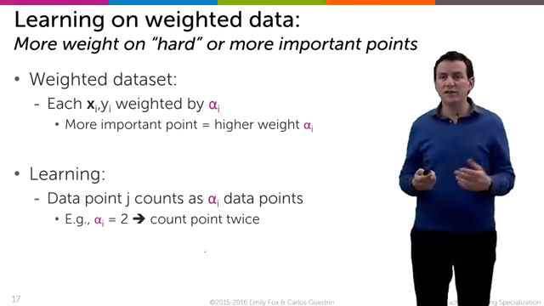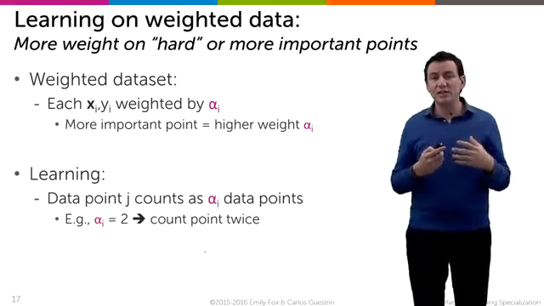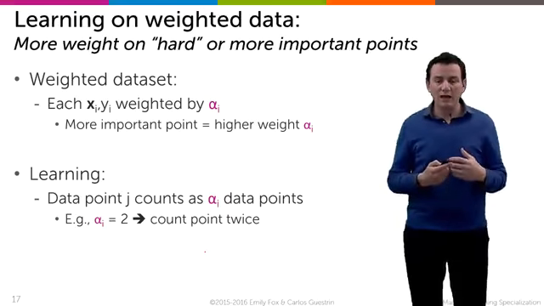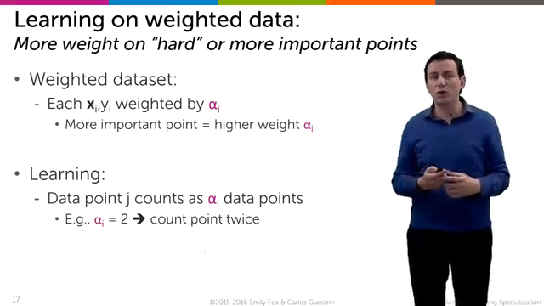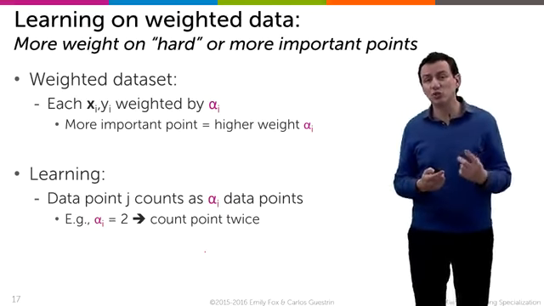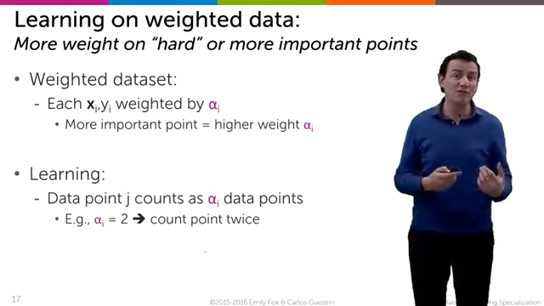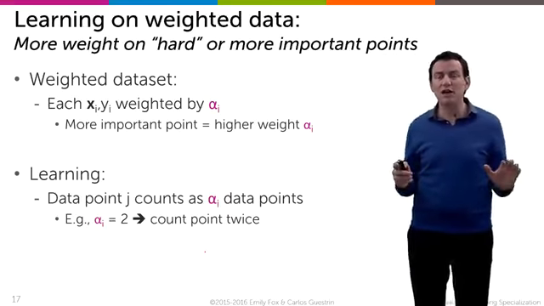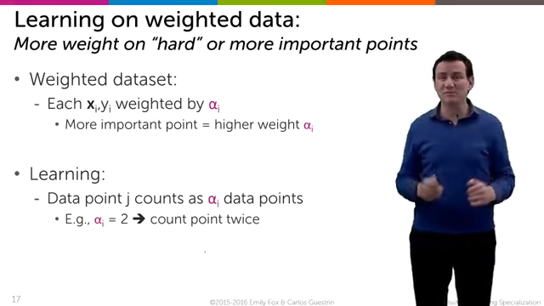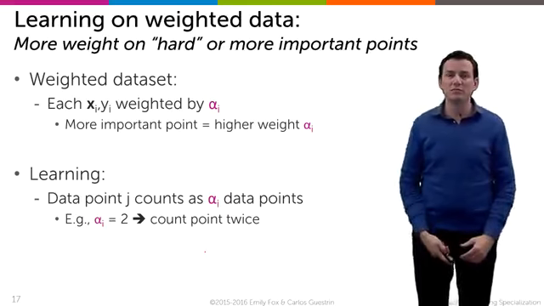What does it mean to learn from weighted data? The way to think about it is that those alpha i's correspond to the data points counting more than one time if alpha i is greater than 1. So for example, if alpha i is 2, you can think about it as that data point counting twice. If alpha i was half, you can think about it as the data point counting half of a data point. But everything in your learning algorithm stays exactly the same. It's just that instead of counting data points, we count the weights of data points.